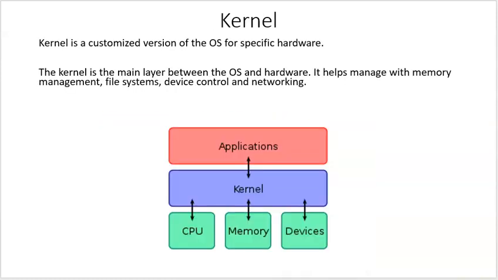The kernel. The kernel has nothing to do with the fried chicken. It is a customized version of the OS for specific hardware. The kernel is the main layer between the operating system and the hardware. It helps manage memory management, file systems, device control, and networking. And that graphic really helps you understand that on one side you have the CPU, the memory, and different devices. On the other end you have the applications, and the kernel does the translation to allocate those resources to the applications.